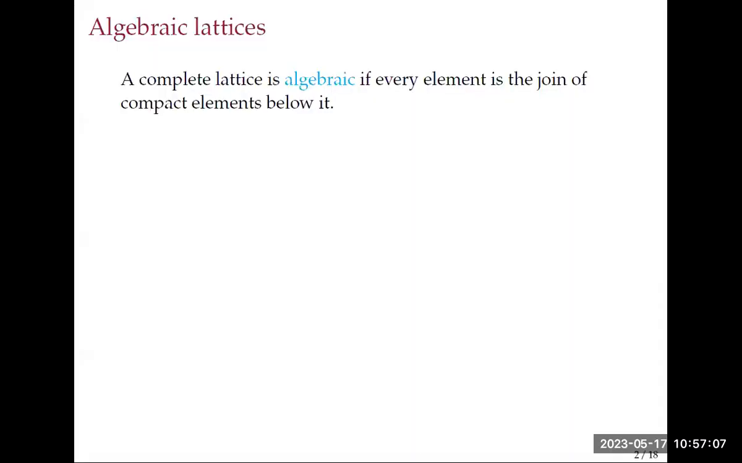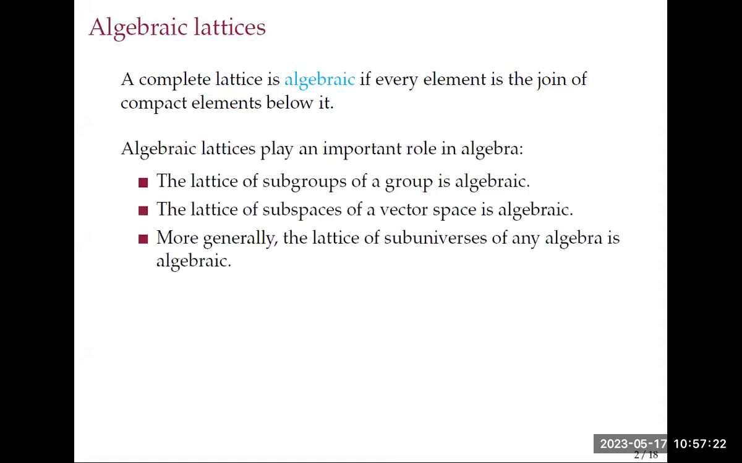So let me first tell you what algebraic frames or algebraic lattices are. Those are the complete lattices where every element is given by the join of complete elements below it. As the name suggests, this is a very significant kind of object that occurs in universal algebra. For example, for every group, the lattice of subgroups will be algebraic. For every vector space, the lattice of subspaces will be algebraic, which is a specific occurrence of the fact that for every algebra, the lattice of subuniverses is algebraic.